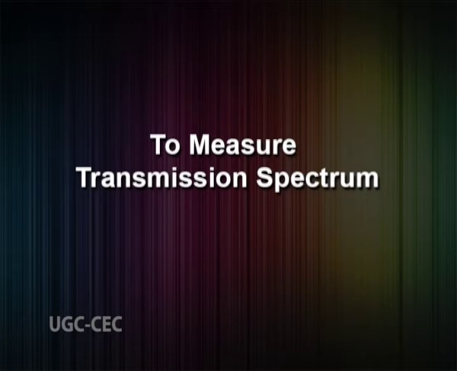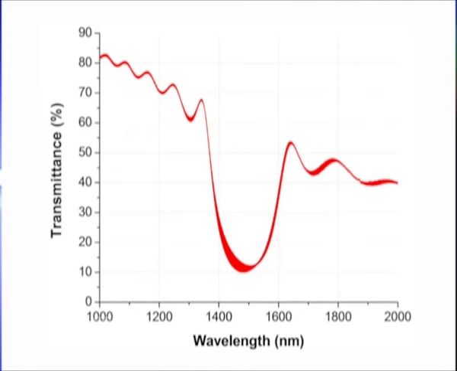Second, to measure transmission spectrum. Absorption and transmission spectra represent equivalent information, and one can be calculated from the other through a mathematical transformation. A transmission spectrum will have its maximum intensities at wavelengths where the absorption is weakest because more light is transmitted through the sample. An absorption spectrum will have its maximum intensities at wavelengths where the absorption is the strongest.